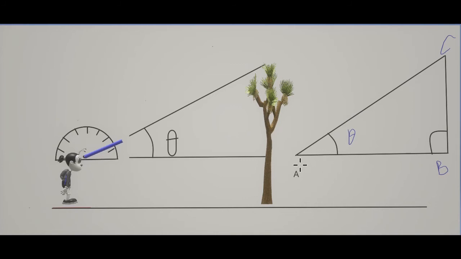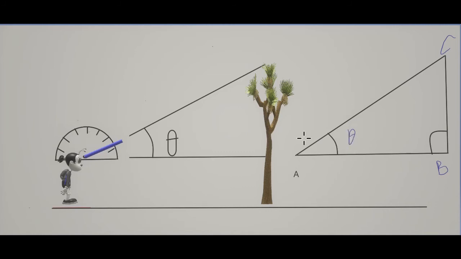But you don't know AB and BC. Of course you can measure AB, but BC is the height of the tree. So basically you get a right angle triangle with an angle theta here. That is what you should understand.